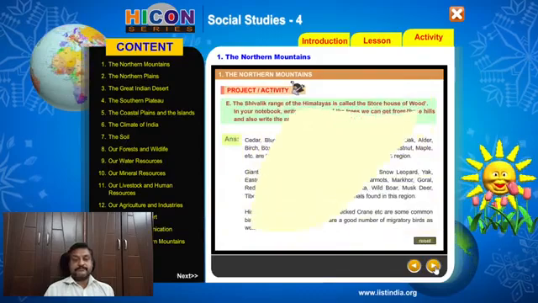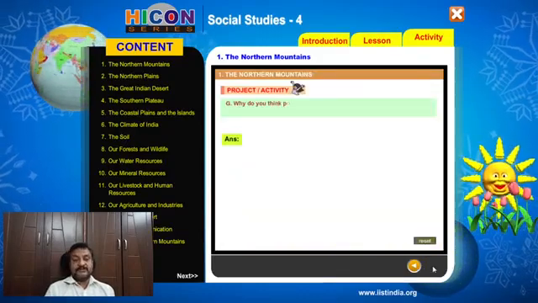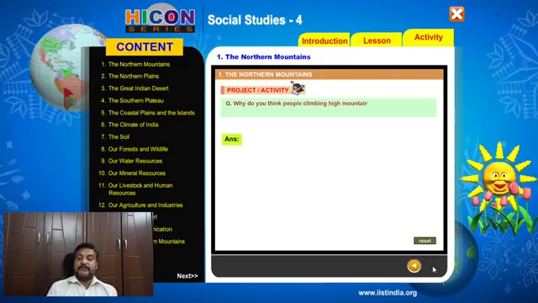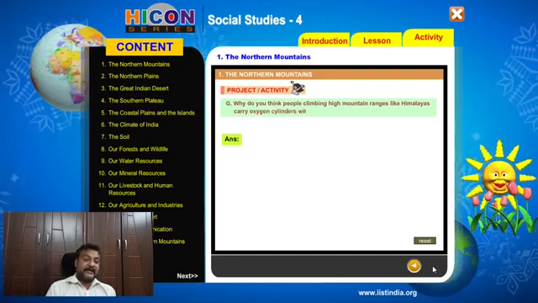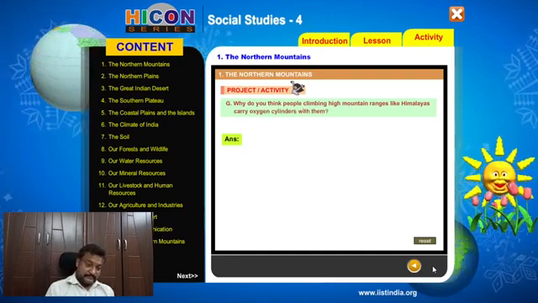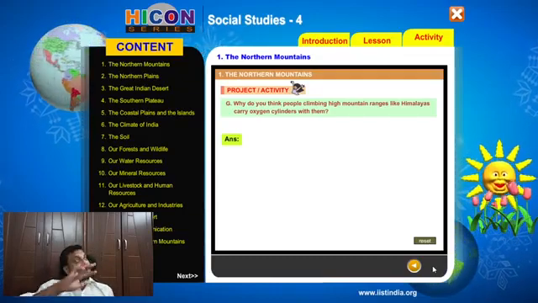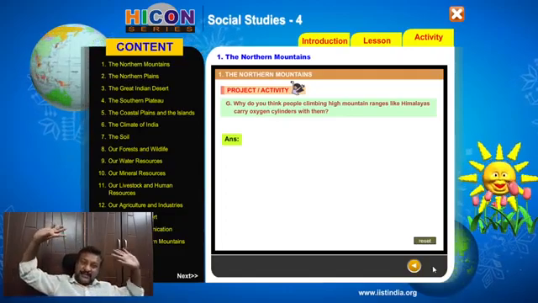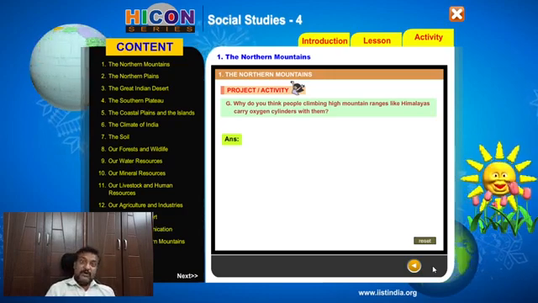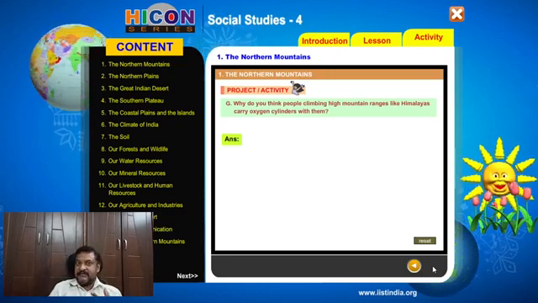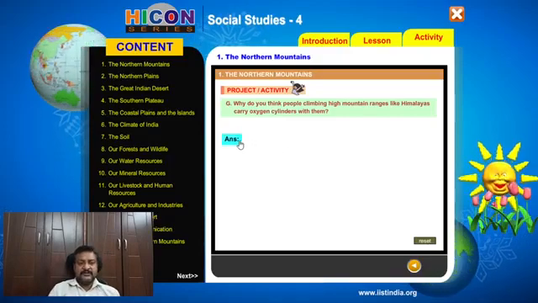Now to the next question. Another question in the project and activity. Why do you think the people climbing high mountain ranges like the Himalayas carry oxygen cylinders with them? It's already a steep climb up the hill, and why should they carry this load of oxygen cylinders along with them? If there is no oxygen cylinder, their luggage will become at least that light, no? So why do these people carry this thing?